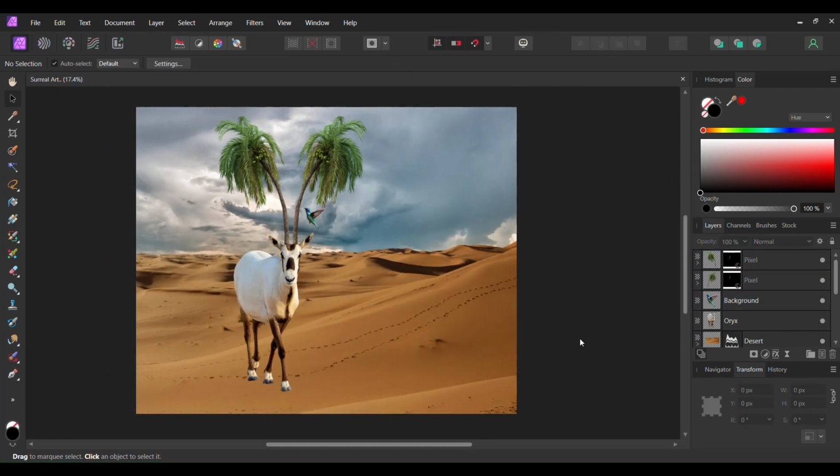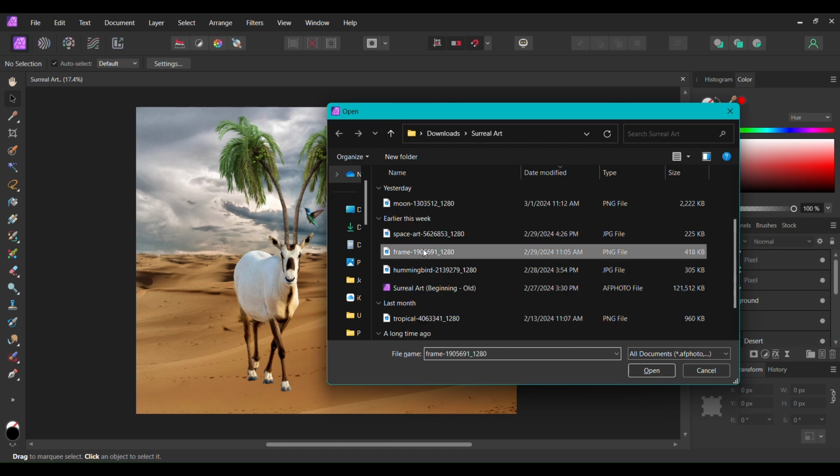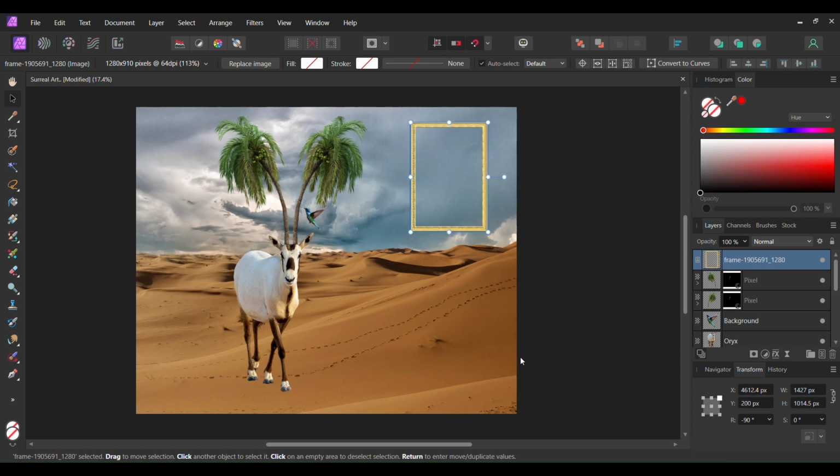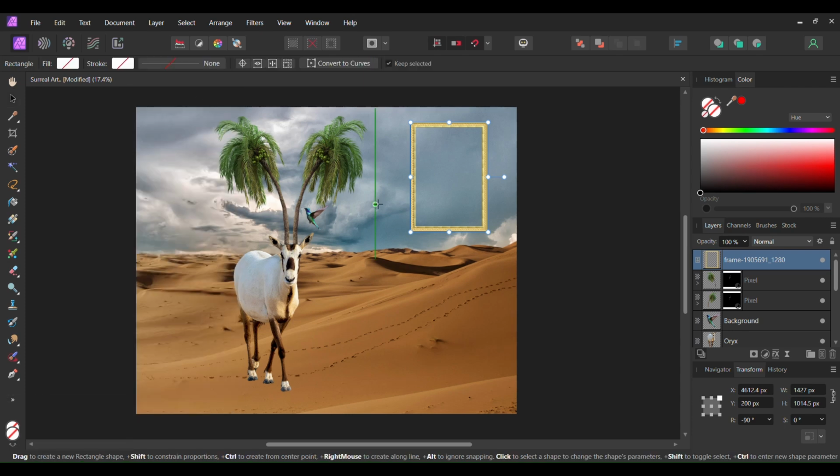Next, press Ctrl and O and drag the image of the frame onto the document. Grab the Move tool and rotate the frame negative 90 degrees. Then place the frame where you see it on the screen. Now go to the Tools panel and grab the Rectangle tool. In the Colors panel, turn the stroke color and the fill color off. Then draw a rectangle inside of the frame.